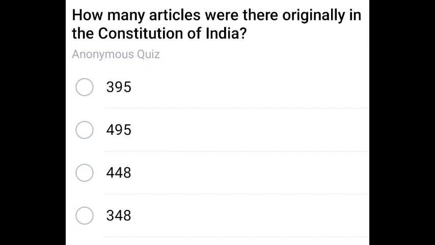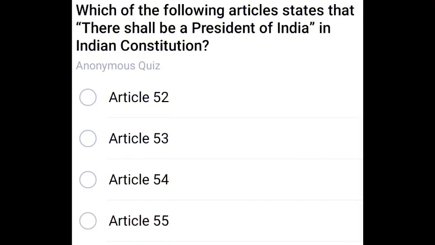How many articles were there originally in the Constitution of India? Repeated question again. The correct answer is option 1, that is 395. We have 395 articles in our Constitution of India. Next question. Which of the following articles states that there shall be a president of India? We can see this one in Article 52. Article 52 tells us about the President of India.